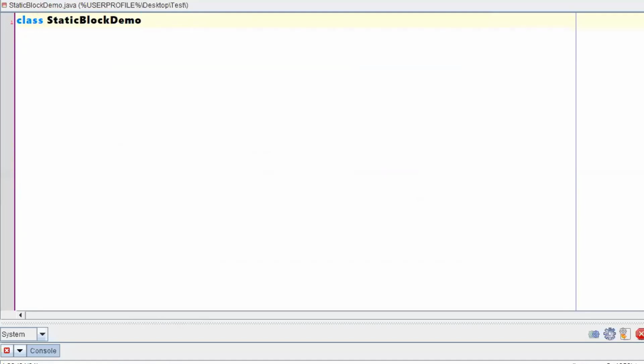Class C. Now how to create a static block? Just specify static, open the curly braces. This is nothing but a static block, right? So within this particular static block, I write some statements. I'll just write one System.out.println statement.